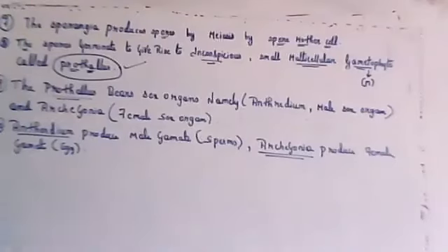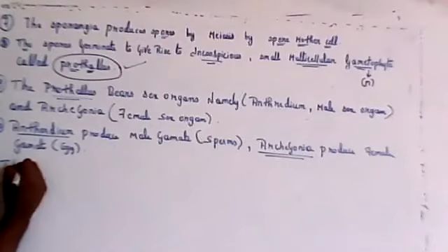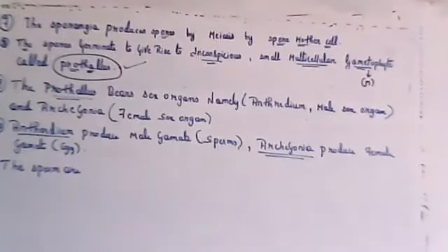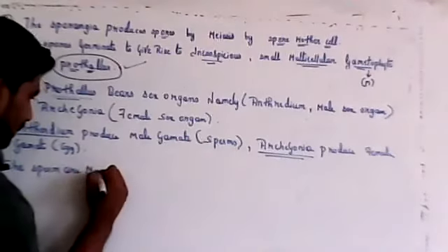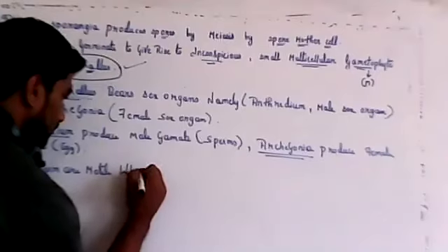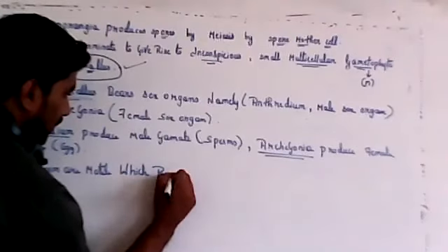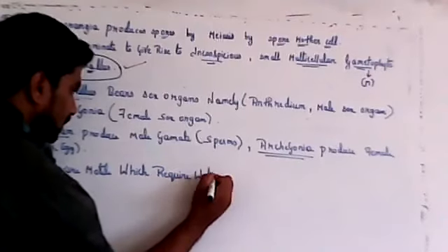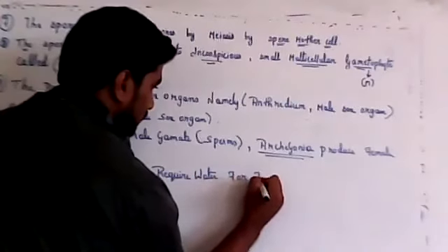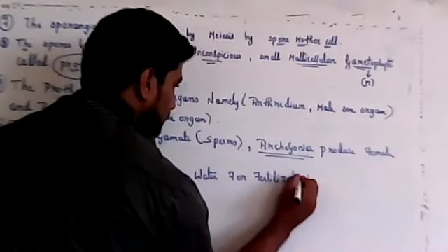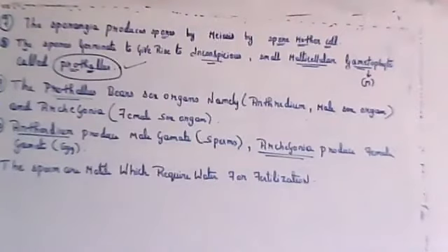The sperm are motile, which require water for fertilization. So it requires water for fertilization, but they have xylem and phloem.